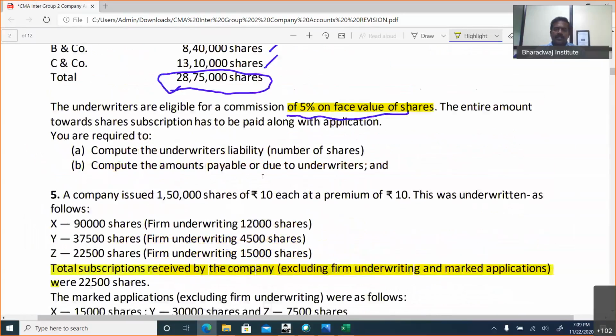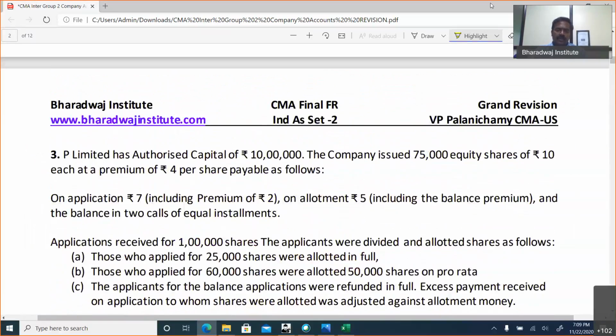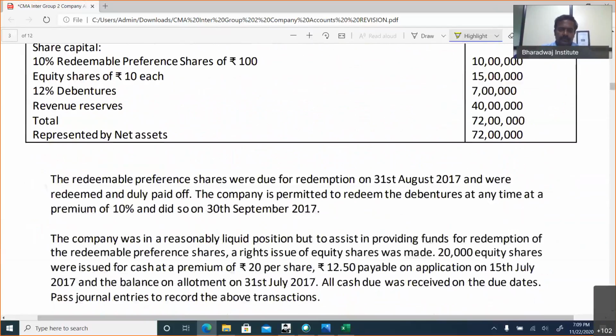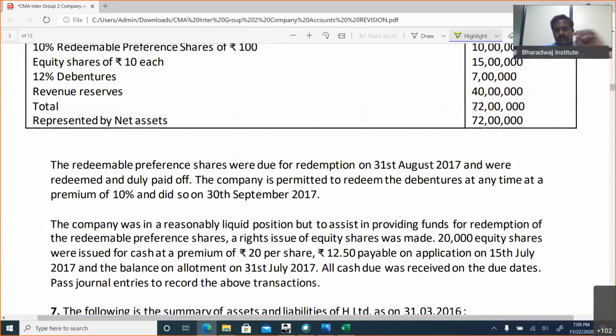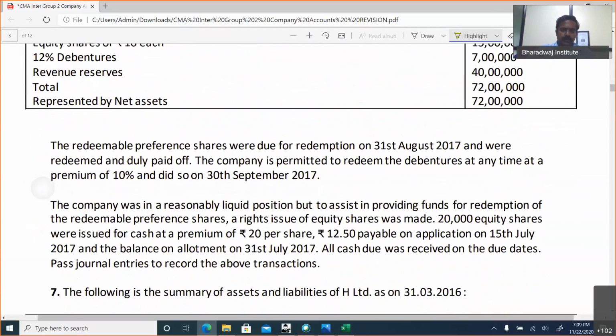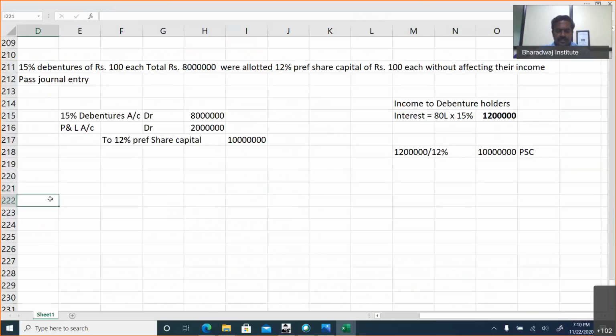No, we cannot issue shares at discount. In any circumstance, we cannot issue shares at a discount, okay? So underwriting is over with this. Let us move on with redemption of preference shares.